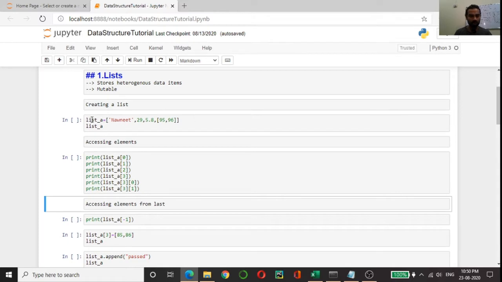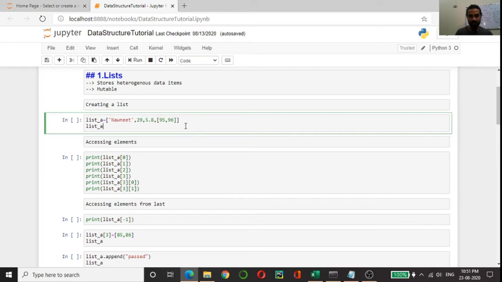This is how we can create lists: in square brackets, you give the elements separated by commas. If it is a string value, then you enclose it with single quotes, and you can also pass a list within a list. So here the last element, 95 and 96, is itself a list, which we have passed in a list.